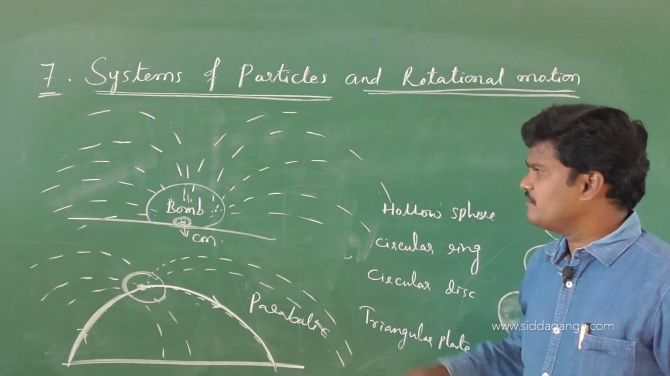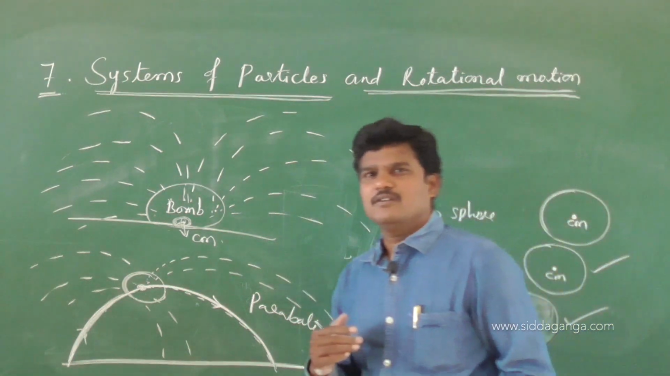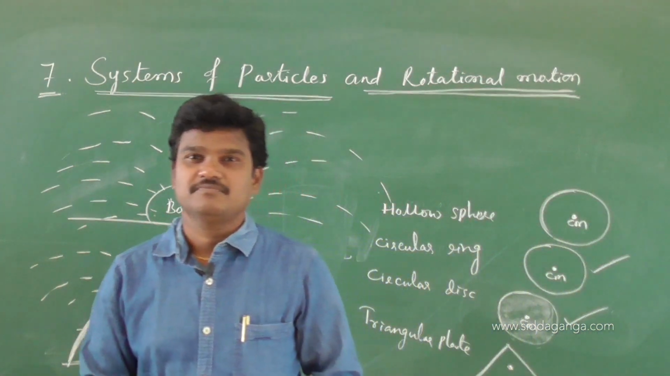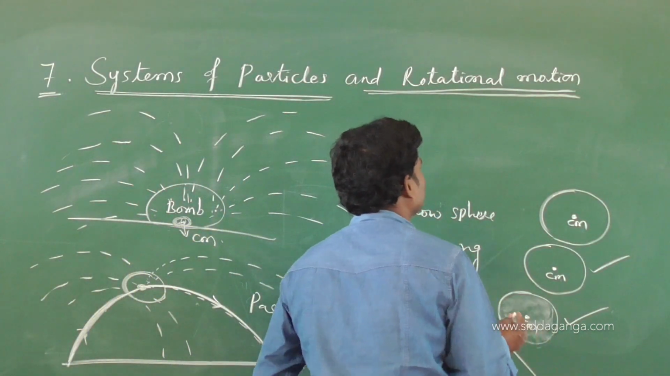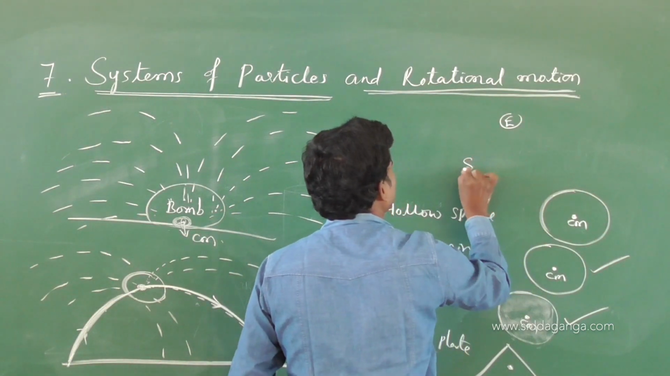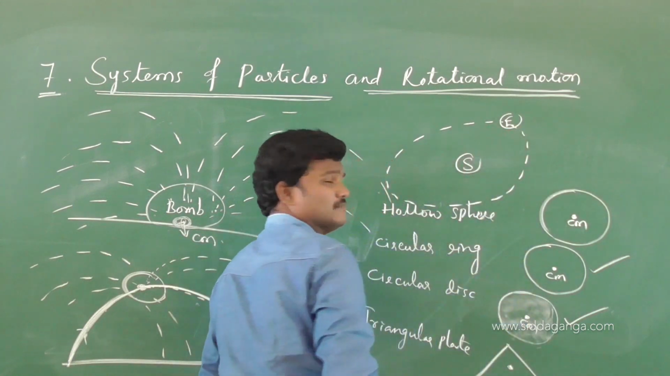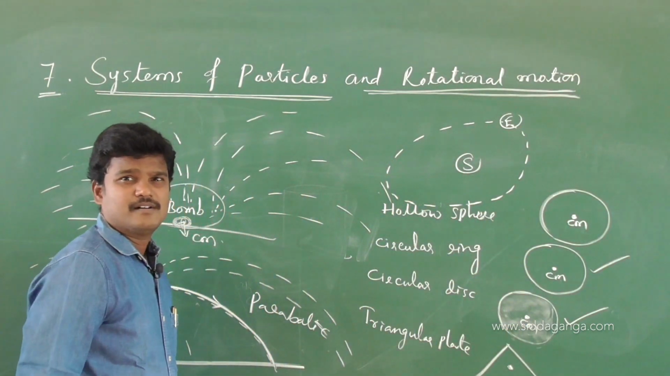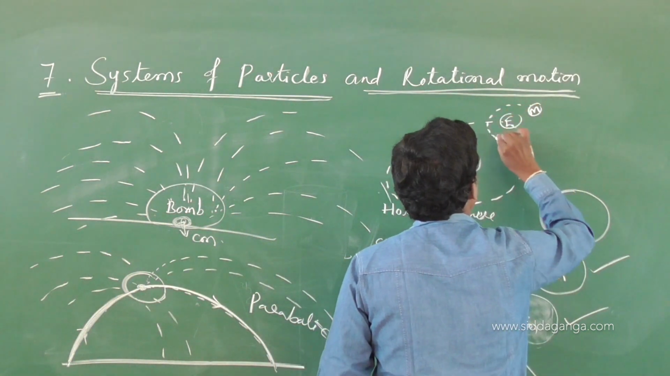So these are very few examples of center of mass. One more also there: motion of the Earth and Moon system. In the Earth Moon system, we know Earth revolves around the Sun in an elliptical path, and no doubt the Moon revolves around the Earth in a circular path.